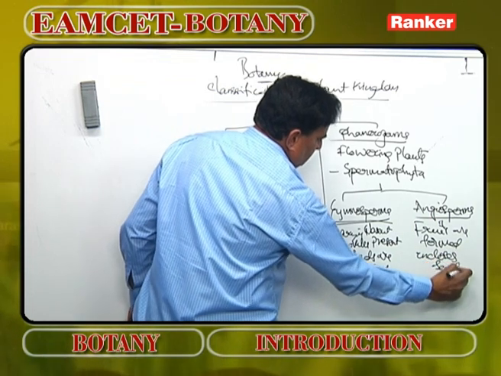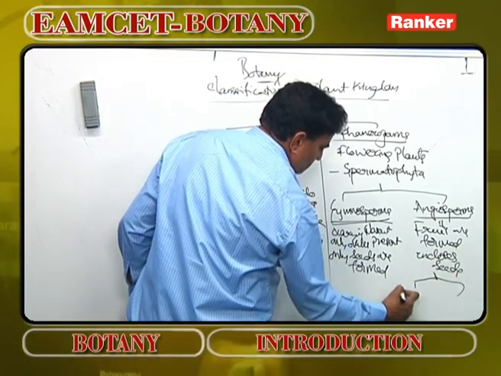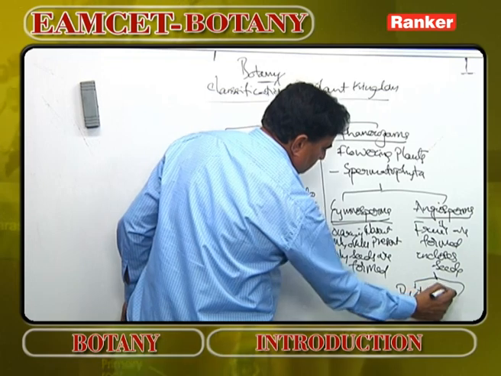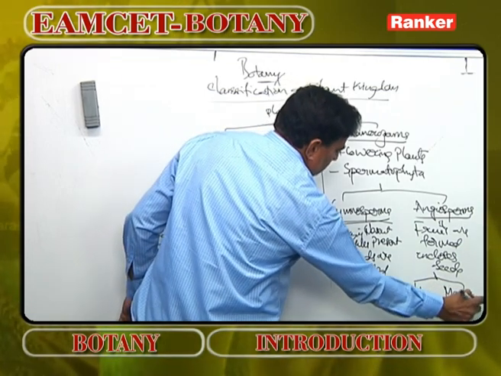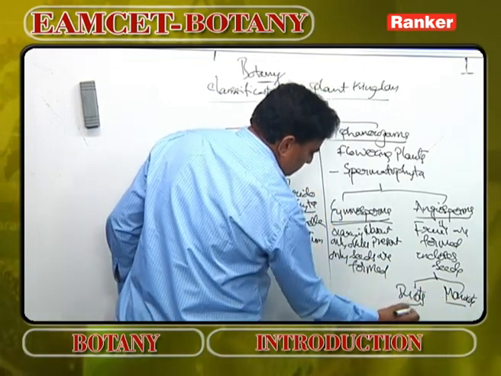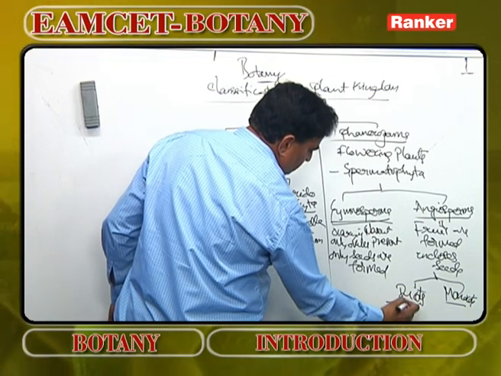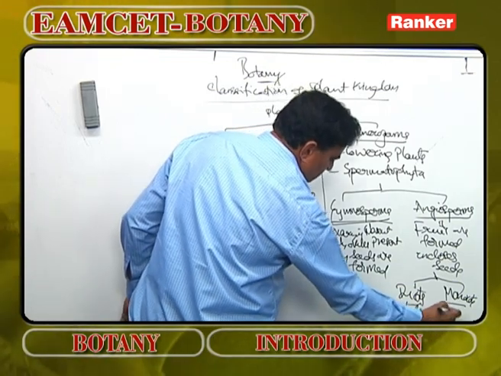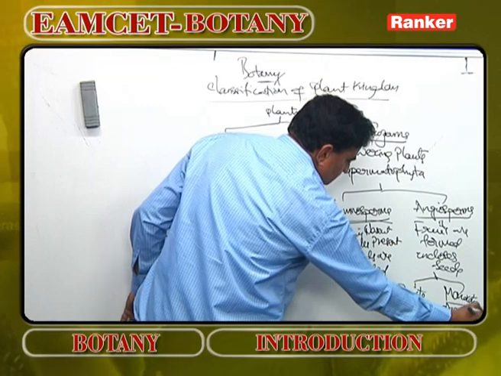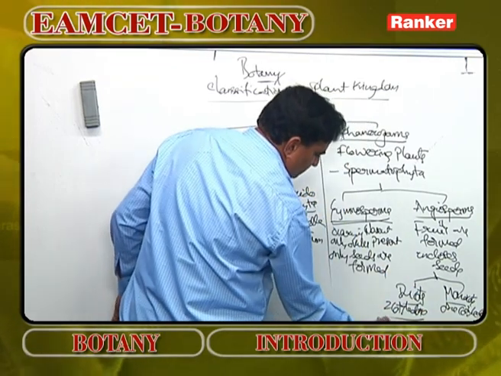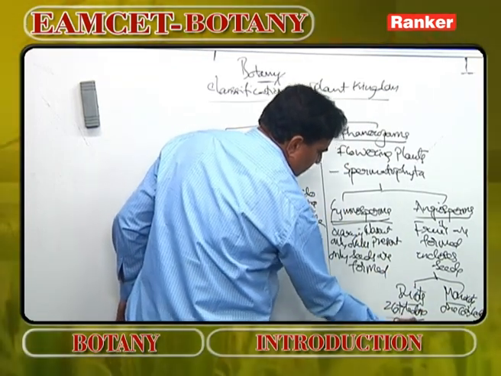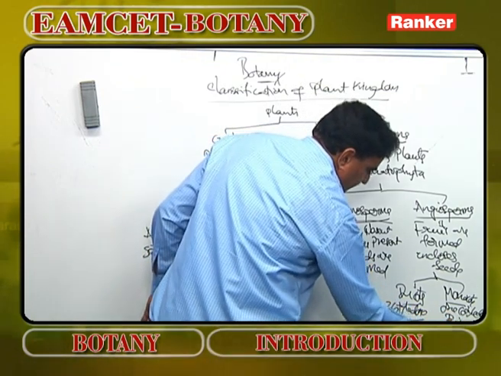Enclosing seeds. This is divided into two classes. One is dicots, the other is monocots. Dicots means two cotyledons, monocot means one cotyledon. This is two cotyledons, this is one cotyledon. Example Datura and many plants. Example rice, maize and many plants.